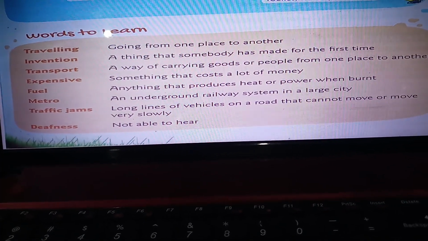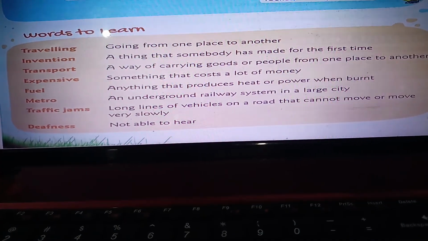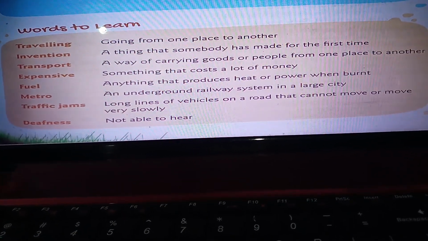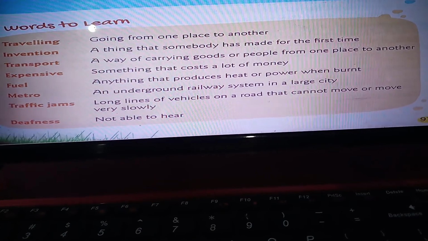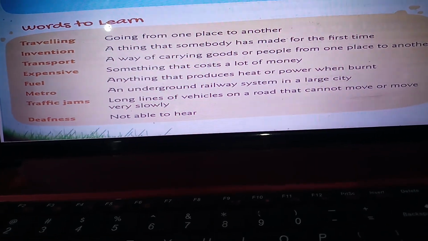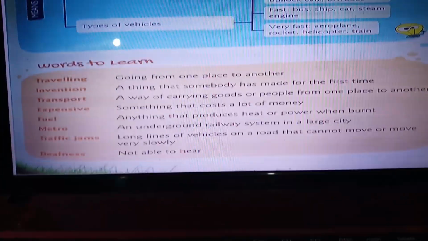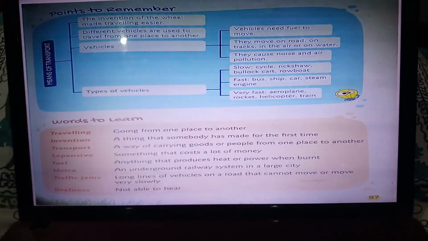Metro is an underground railway system in a large city. Traffic jams are long lines of vehicles on the road that cannot move or move very slowly. Deafness means not being able to hear. Is this clear to all of you?